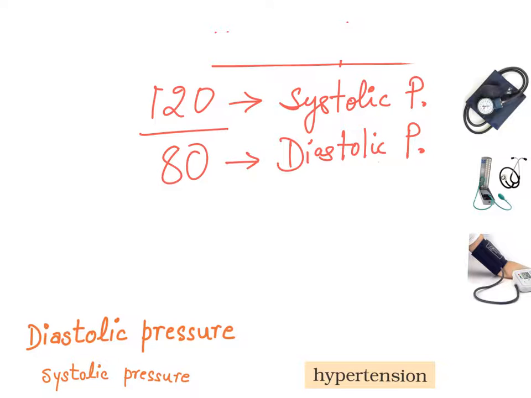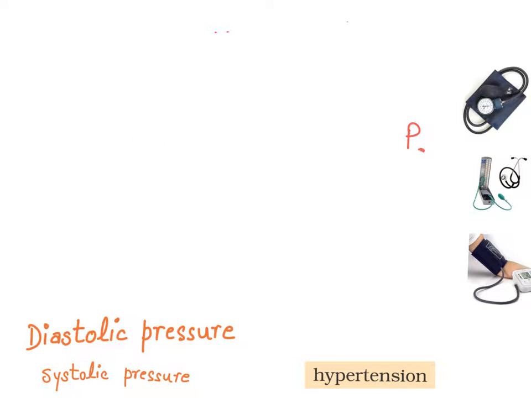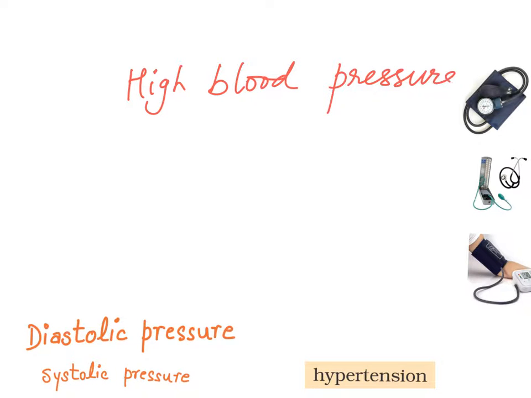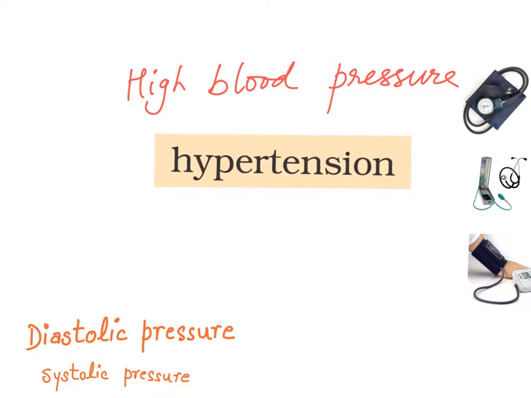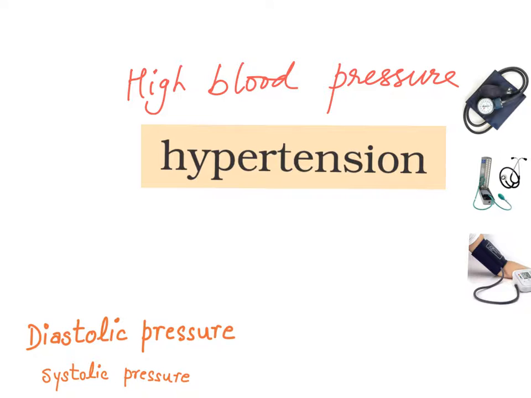Now, this condition where blood pressure values are more than the normal value is called high blood pressure, and it is also known as hypertension. Unhealthy lifestyle, stress, and unhealthy eating habits are considered main causes of hypertension.